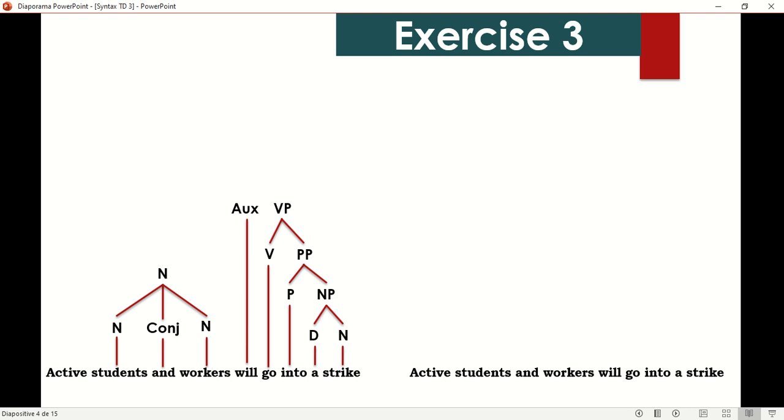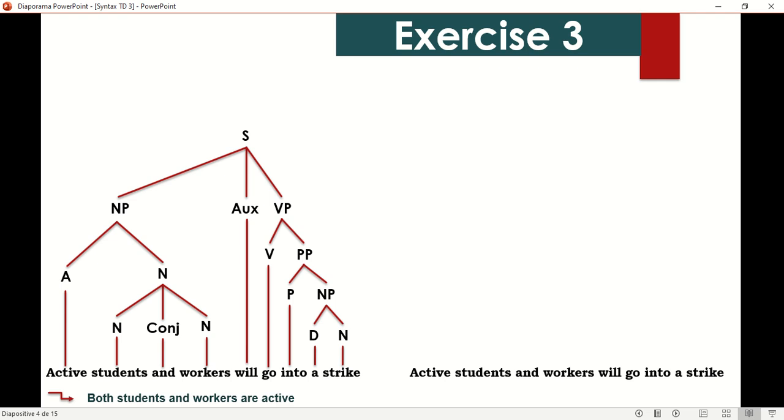So always whenever you have coordination, what you conjoin results in the same type of what we coordinated. So N conjoined with N, we have N, NP with NP, we have NP, etc. Now this compound noun is pre-modified by the adjective active, and the adjective plus the compound noun, we have the noun phrase. The noun phrase with the aux and the verb phrase gives us our sentence.